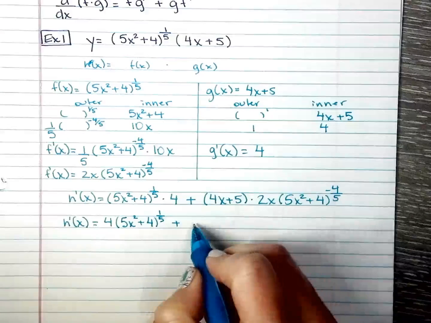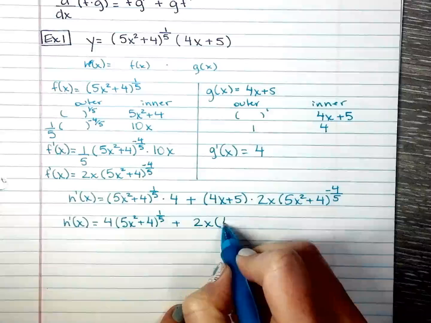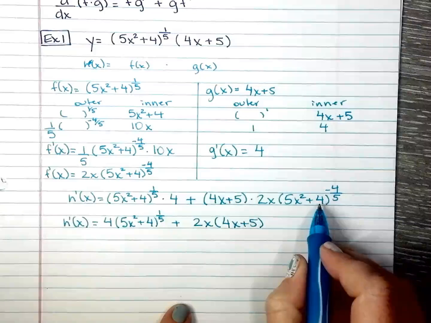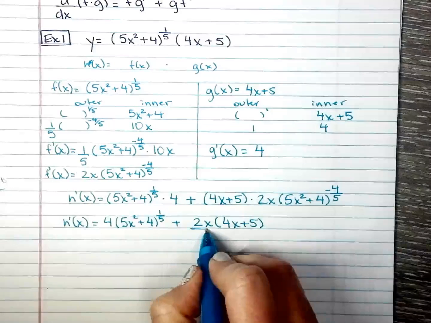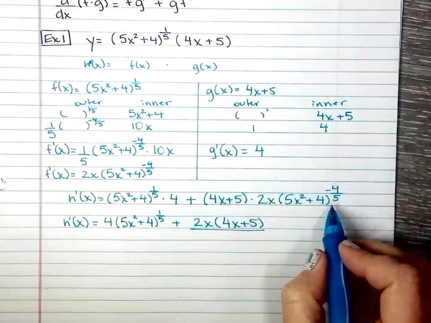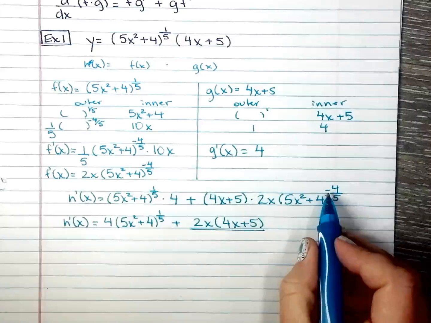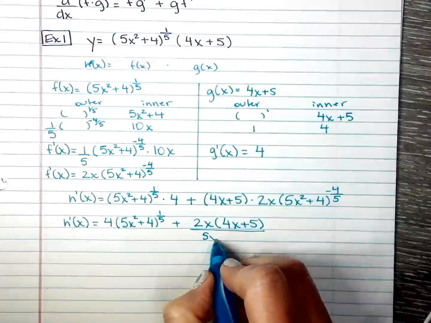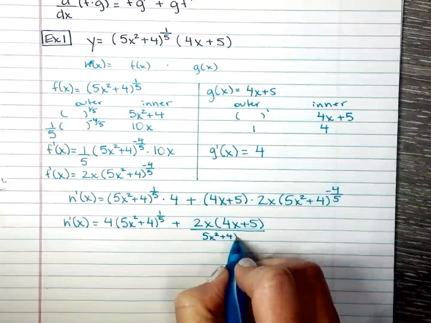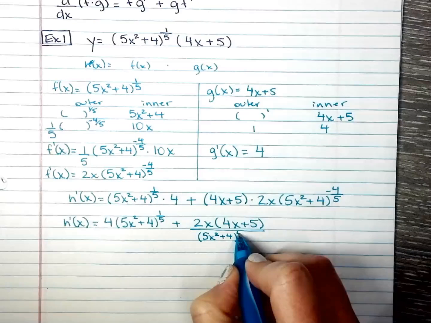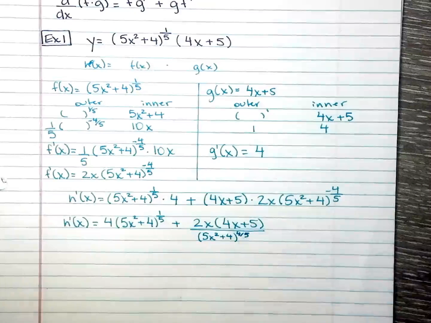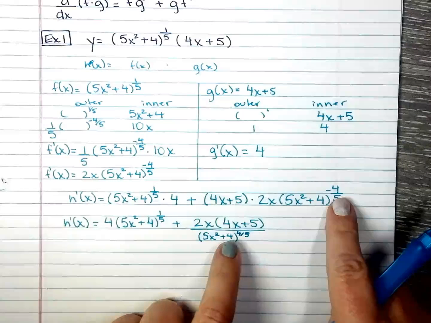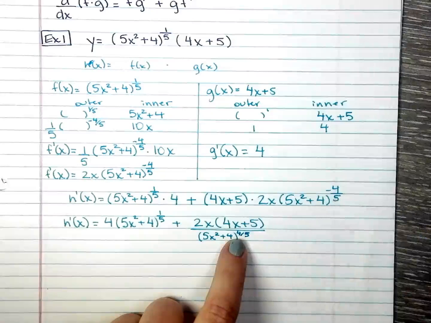I'll put the 2x in the front and make this in the denominator. Just remember, when this goes in the denominator, the negative turns into a positive. I don't like to write this small, sorry about that. It's 4/5 right there, so when it goes to the denominator, that turns into a positive.